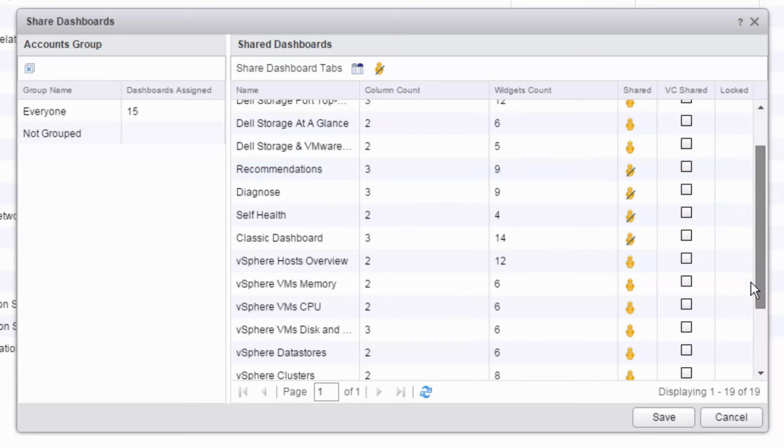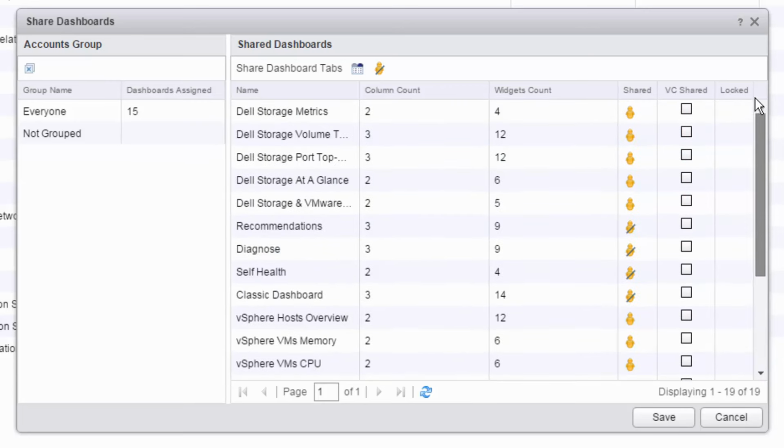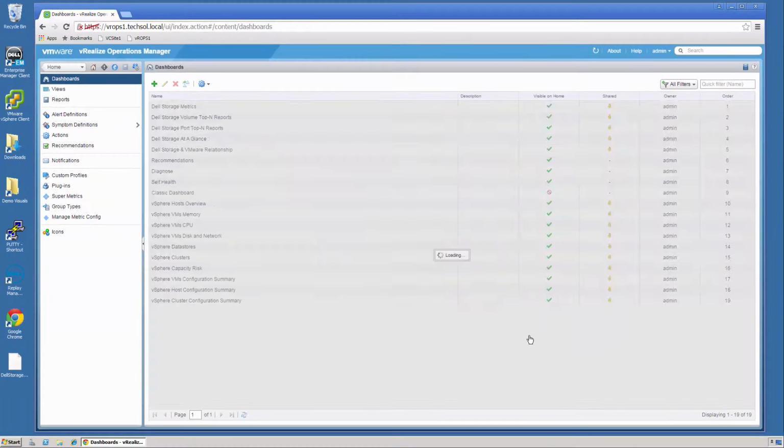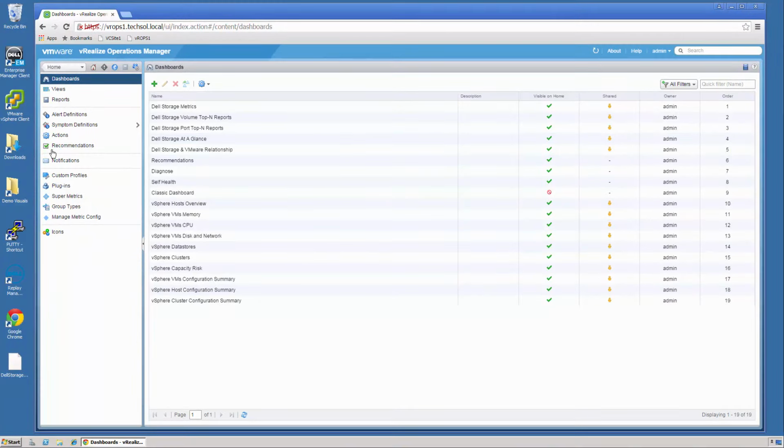As you'll notice, the Dell Storage dashboards are already shared with everyone. I'm going to drag that over there one more time just to make sure that they're shared with everyone and say Save. Now, with those installed, I can go look at the dashboards.